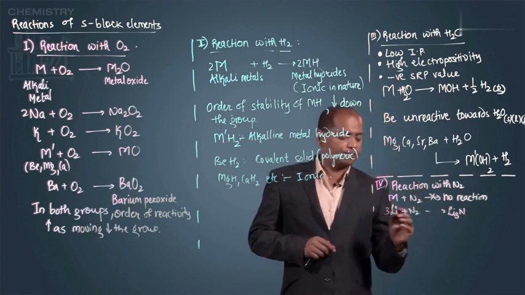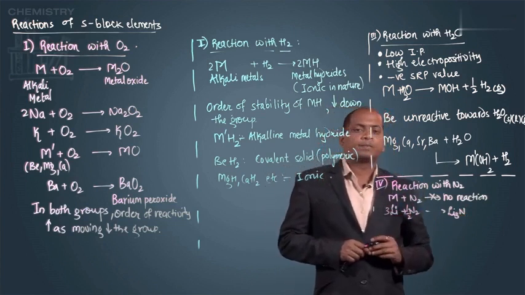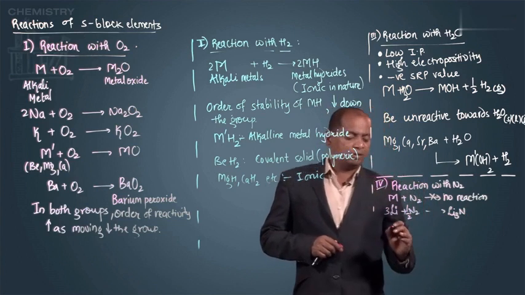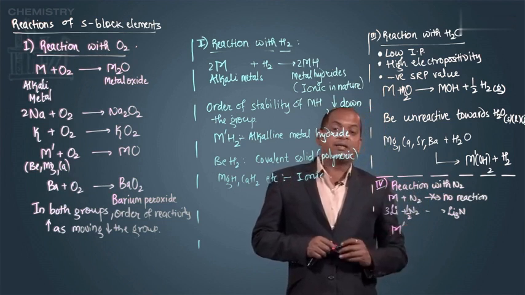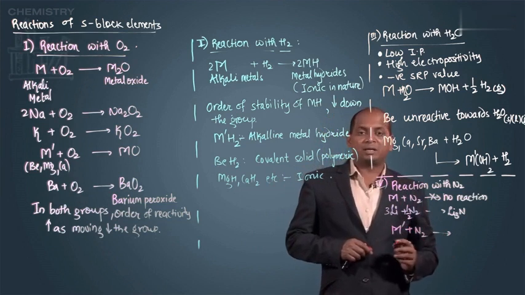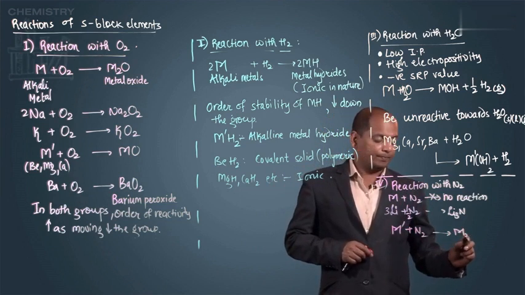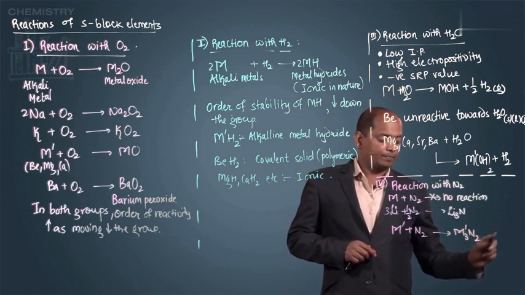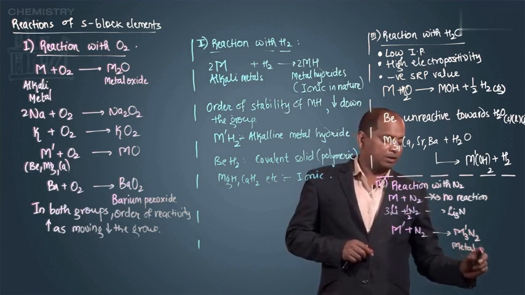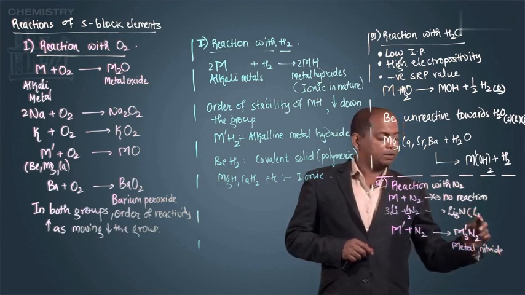While alkaline earth metals react with nitrogen, giving you the corresponding metal nitride. This way. This is alkaline earth metal nitride. This is lithium nitride.